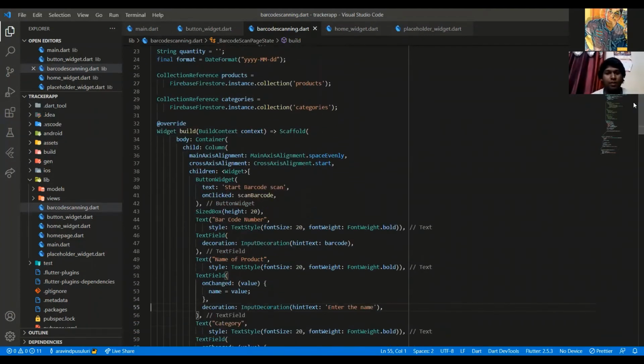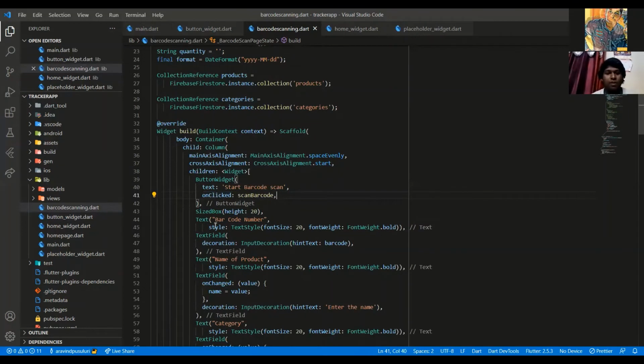And the children part is where the entire data is being shown to us. Here we start the barcode scan by showing the image, and on click, this is the part of the button widget which is being configured here. So we run the scan barcode function that we have.